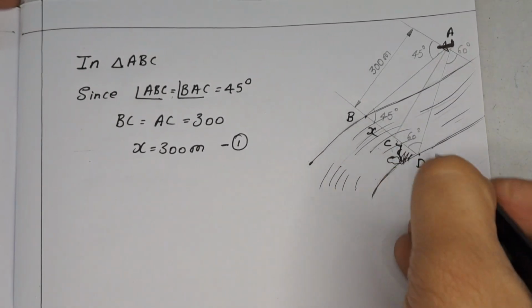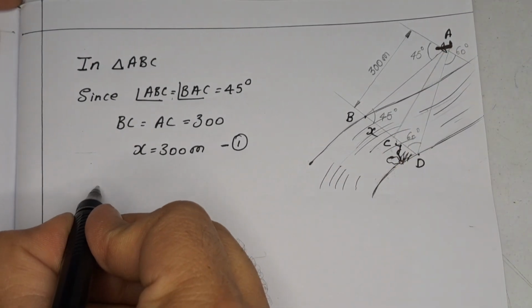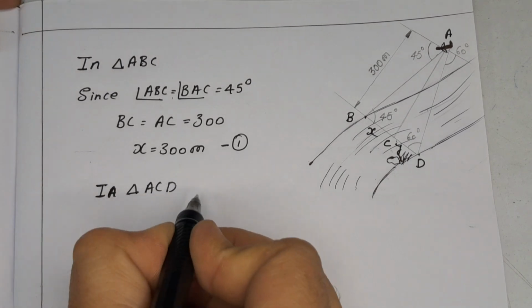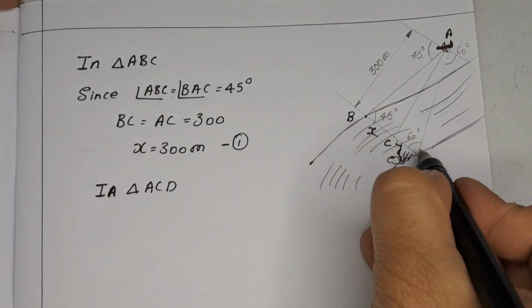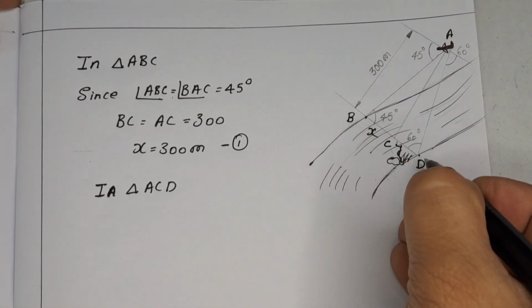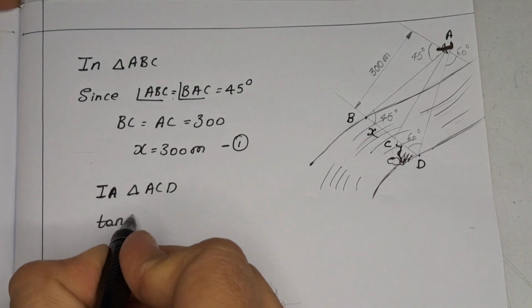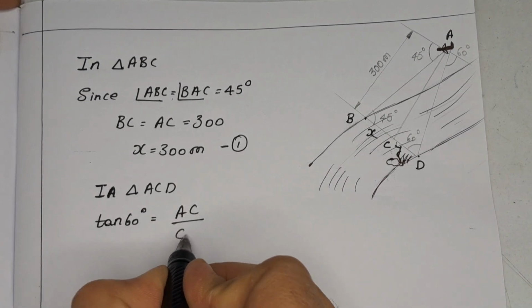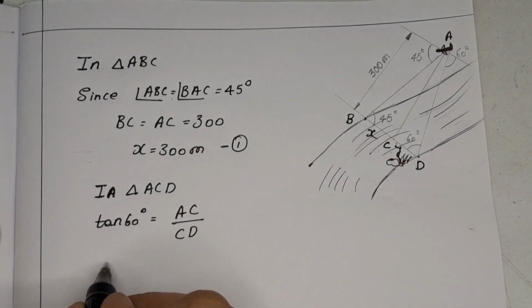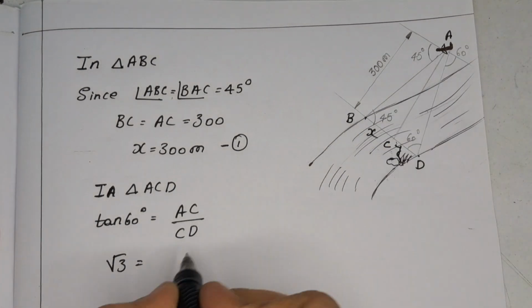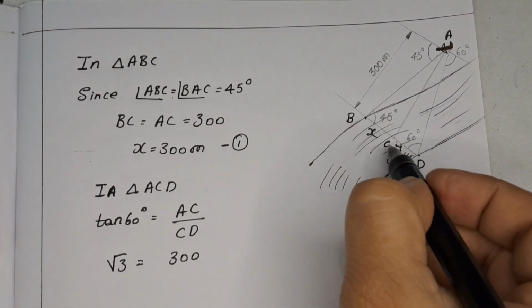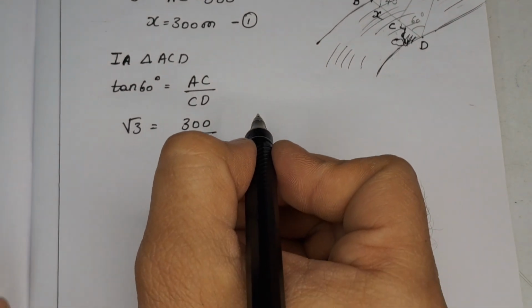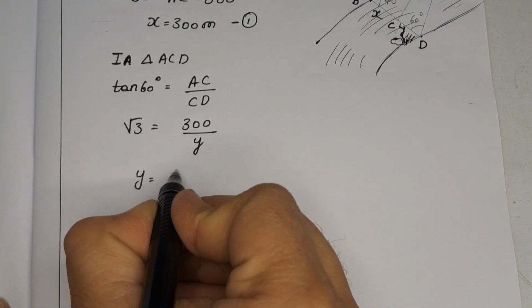Coming to the second part, we have the other triangle ACD, where tan 60 is equal to opposite by adjacent. Tan 60 is equal to AC by CD, AC divided by CD. So tan 60, which is root 3, is equal to AC, which is 300 meters. We already know that, which is given in the question, and CD is equal to Y as we have named it. Therefore, now Y is equal to 300 by root 3,